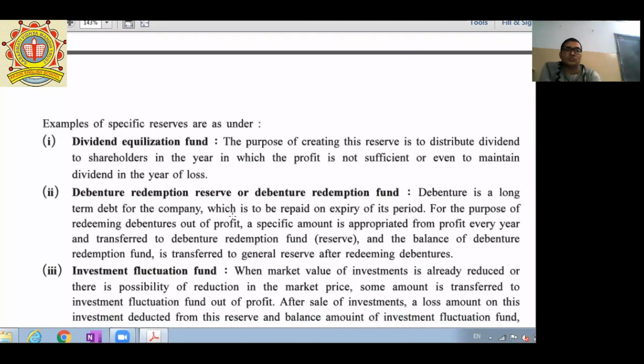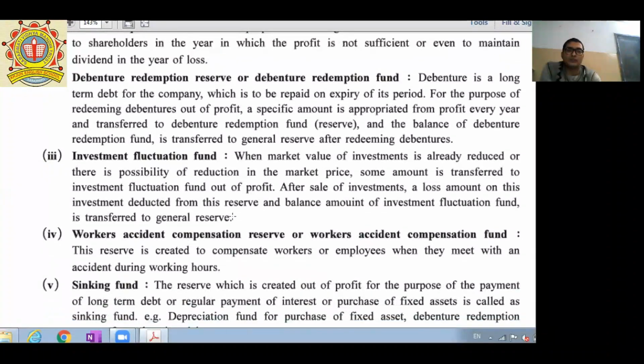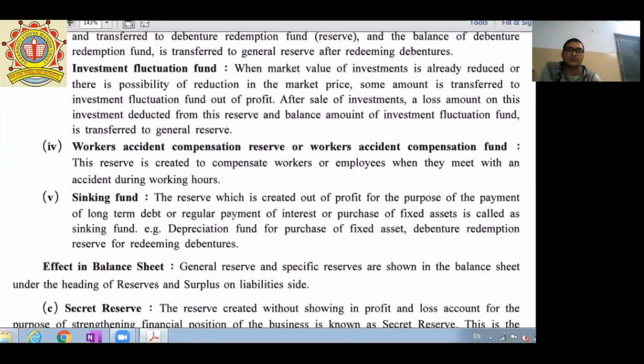Understood? So as I have already explained, the meaning of dividend equalization fund, debenture redemption reserve, investment fluctuation fund, and workmen accident compensation. Okay,